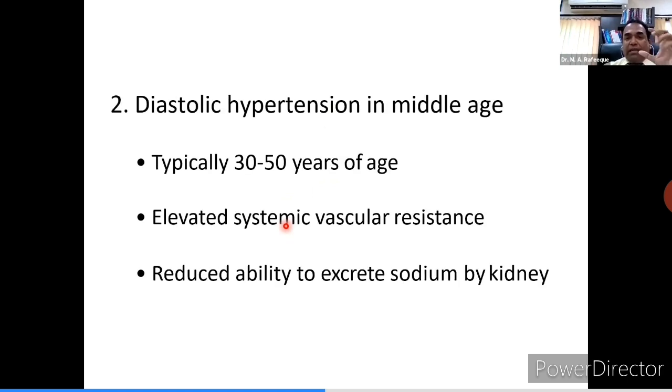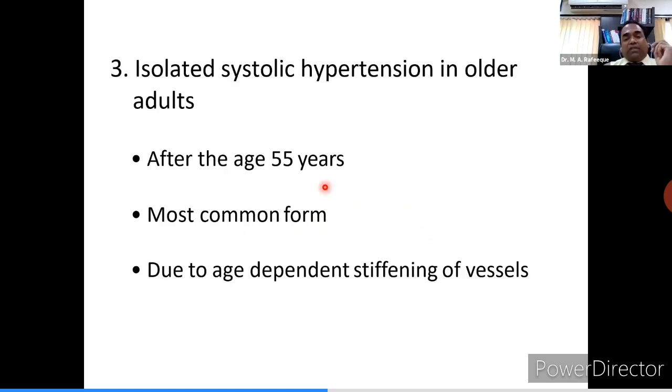Whereas the diastolic hypertension in middle age typically occurs between the age of 30 to 50 years, and elevated systemic vascular resistance and reduced ability to excrete sodium by the kidneys is responsible for this category of hypertension. Third one is isolated systolic hypertension, or you can call it hypertension in the elderly. It is the most common variety seen after the age of 55, and it is mainly because of age-related stiffening of the vessels.